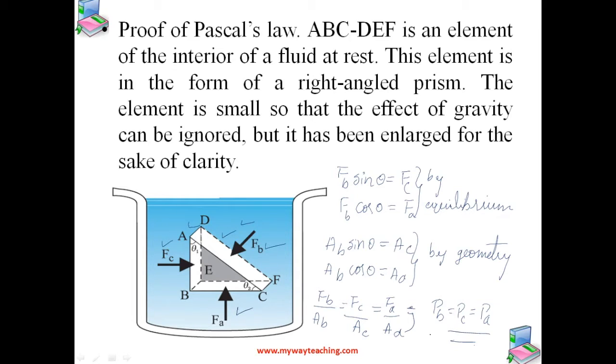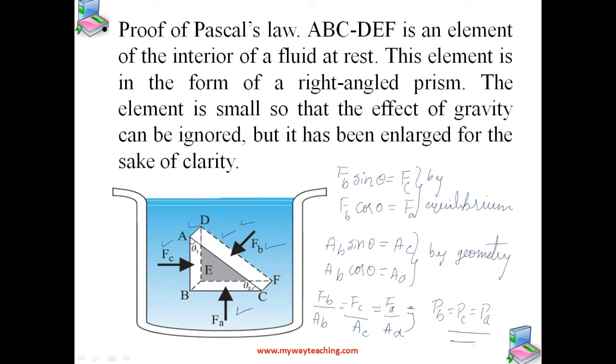Now you just consider a fluid element in the form of a horizontal bar of uniform cross section. Okay, the bar is in equilibrium. The horizontal forces exerted at its two ends must be balanced, or the pressure at the two ends should be equal.